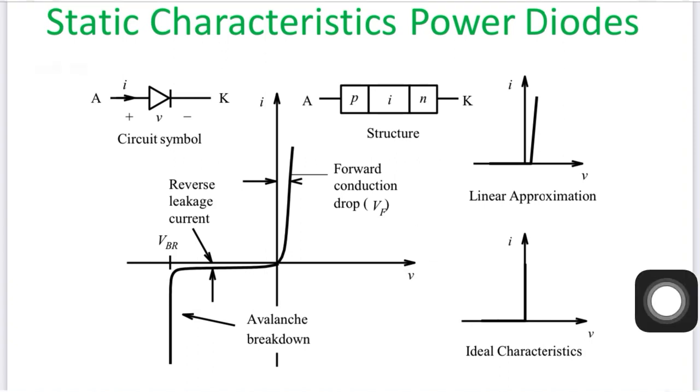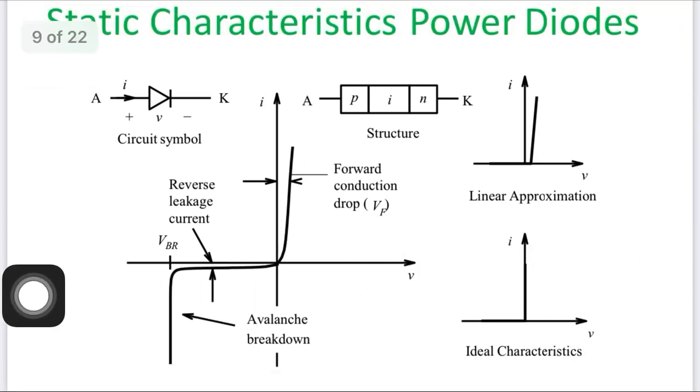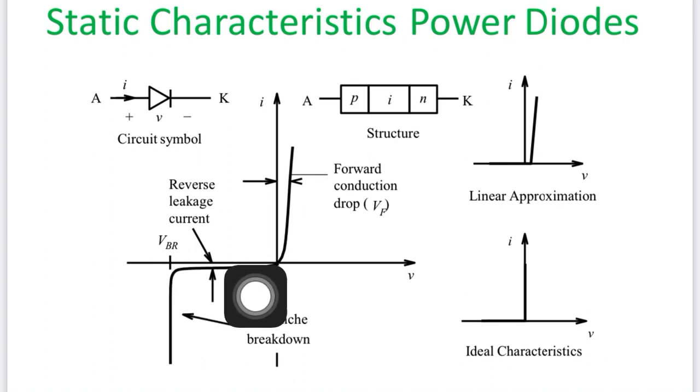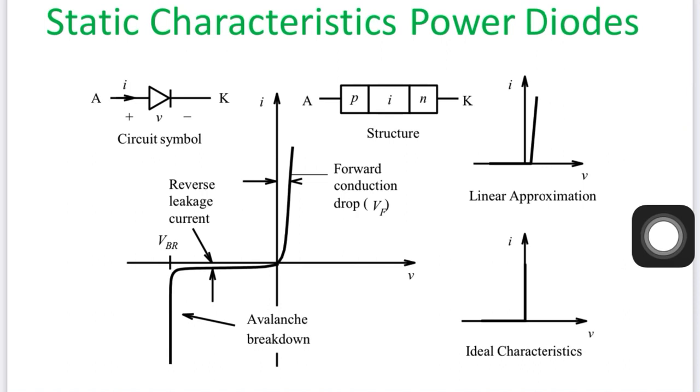So there is some reverse leakage current that will flow from that. That's why the curve is not exactly on the minus V axis, but there is some portion above it. That is called the reverse leakage current.